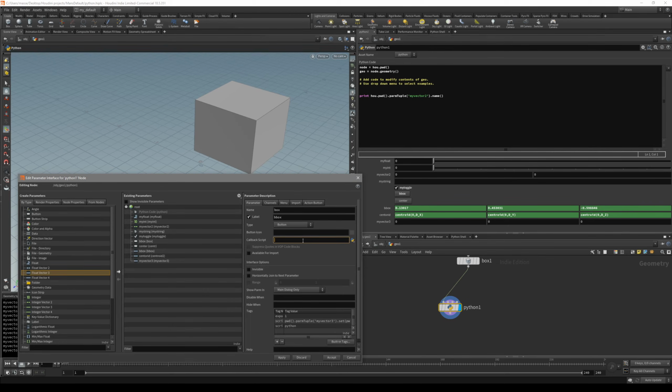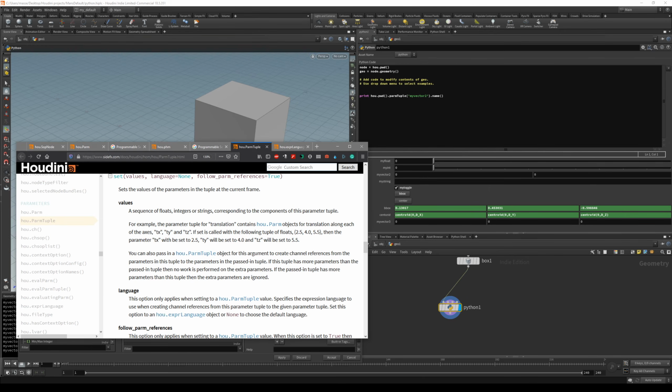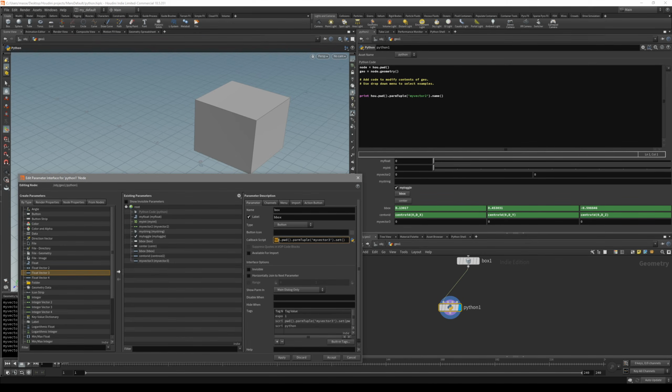So what we can do is pretty easy. hou.pwd, after that parm tuple. We want to write in here my vector. So it's going to be my vector tree, and then we want to set. And in help it basically says that you have to give it a hou.ParmTuple object. So go ahead and take this, copy, and paste inside the set in parentheses. Instead of vector tree, we want our bbox, so the bounding box object parameter. Let's take a look at it, and that should be it.